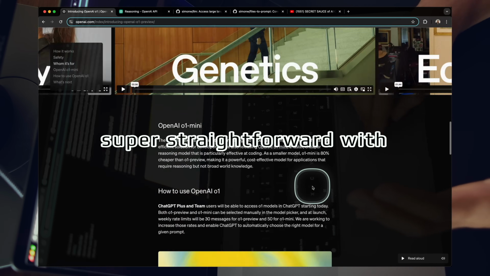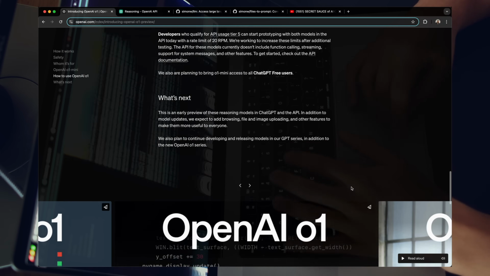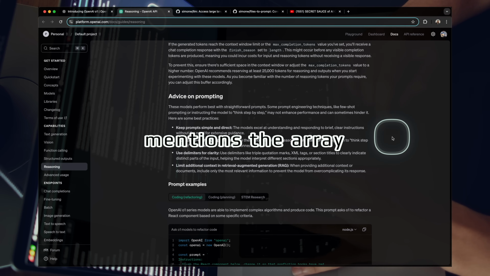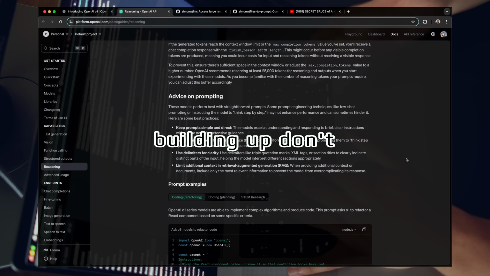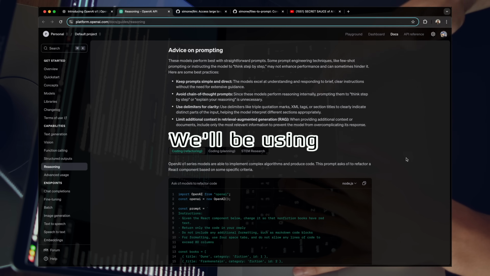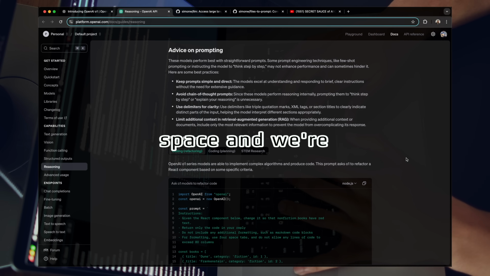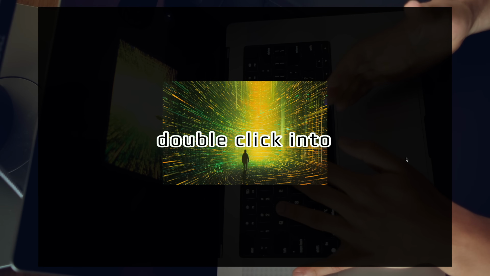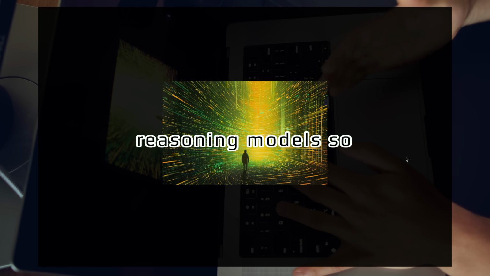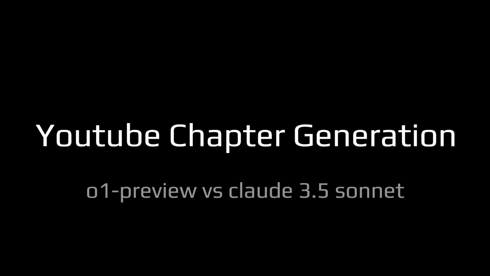Let me be super straightforward with you. This model is not easy to use properly. As OpenAI explicitly mentions, the array of prompt engineering abilities you and I have been building up don't all apply here. We'll be using 2 tools from one of my favorite engineers in the Gen AI space, and we're going to work through these examples so you can know exactly when it's time to double click into the new o1 reasoning models so you can maximize the value they give you.